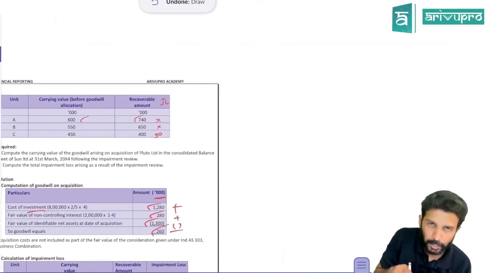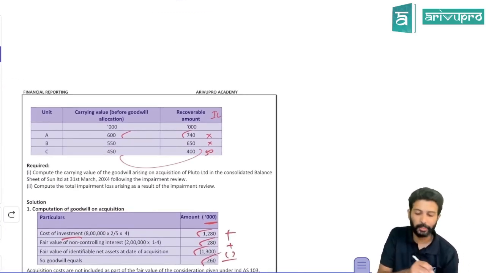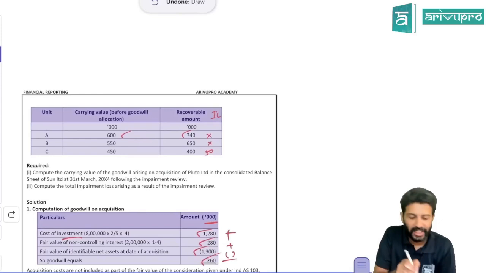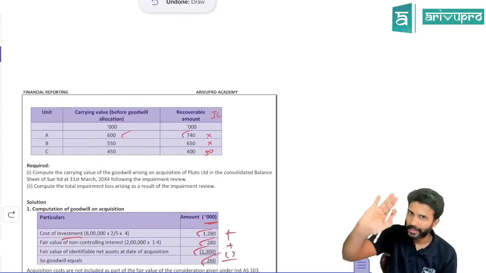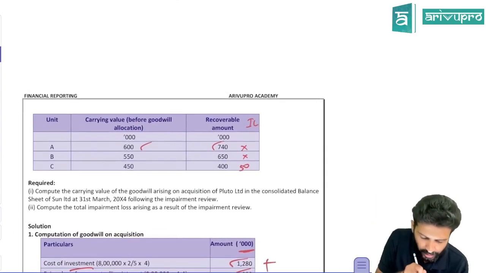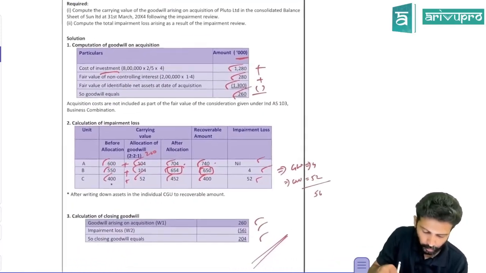What they are doing, as I told, is that before allocating the impairment loss, they first set off impairment. Before allocation of goodwill, they check if any CGU is impaired. Even if you miss that step, the final answer will still be the same. Check. So 450, last step. Maybe I'll rework this out if you want.